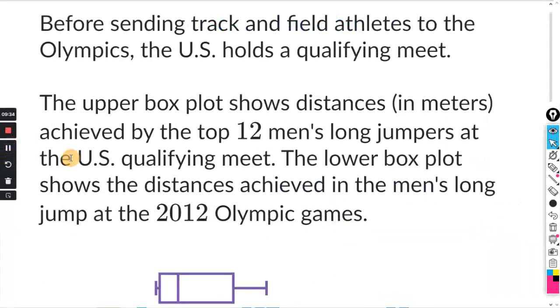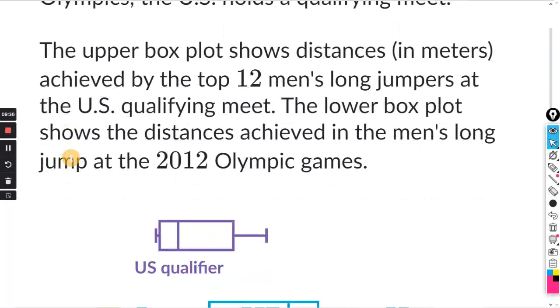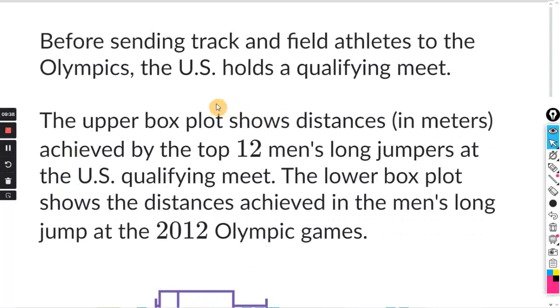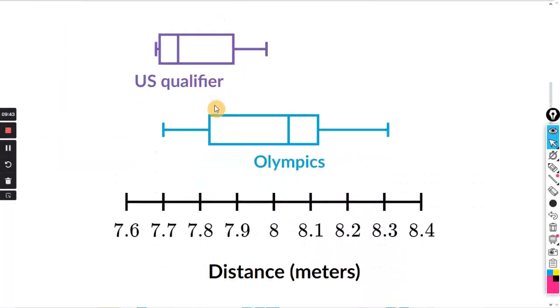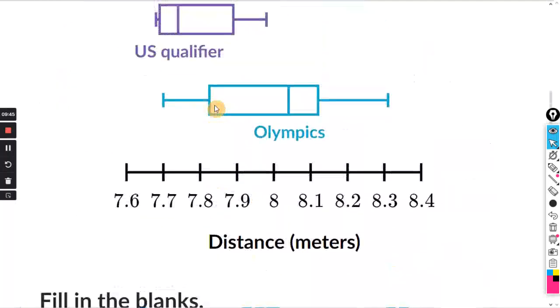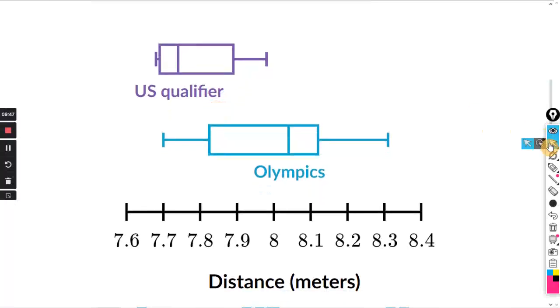All right, one more here. They're comparing the Olympics to the U.S. qualifier. All right, pretty simple. Looking at center and variability. So let's see. We got the box and whisker plot. All right, for the center, you want to look at the bar that's in the middle of the rectangular box.